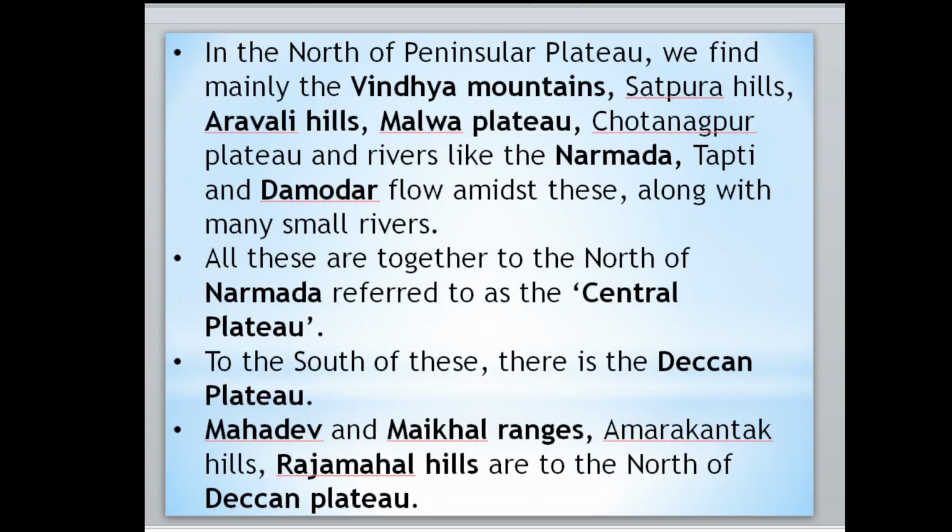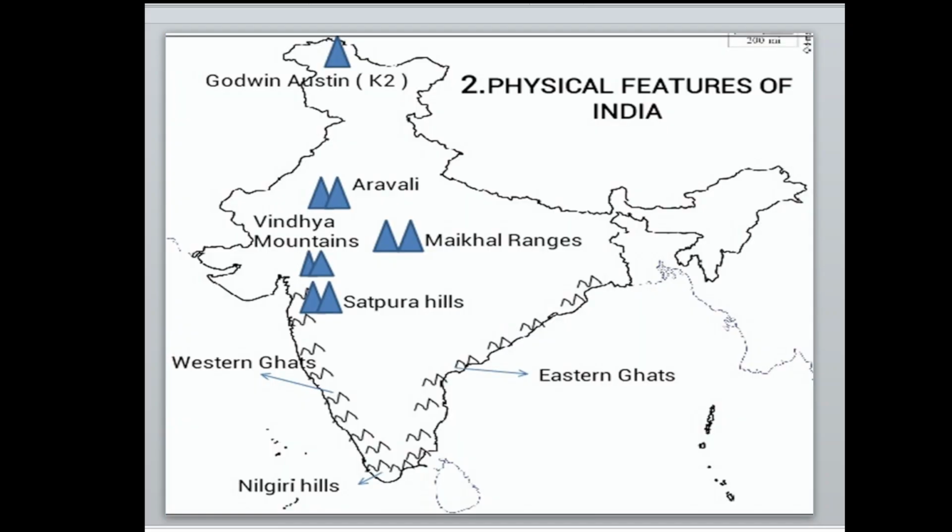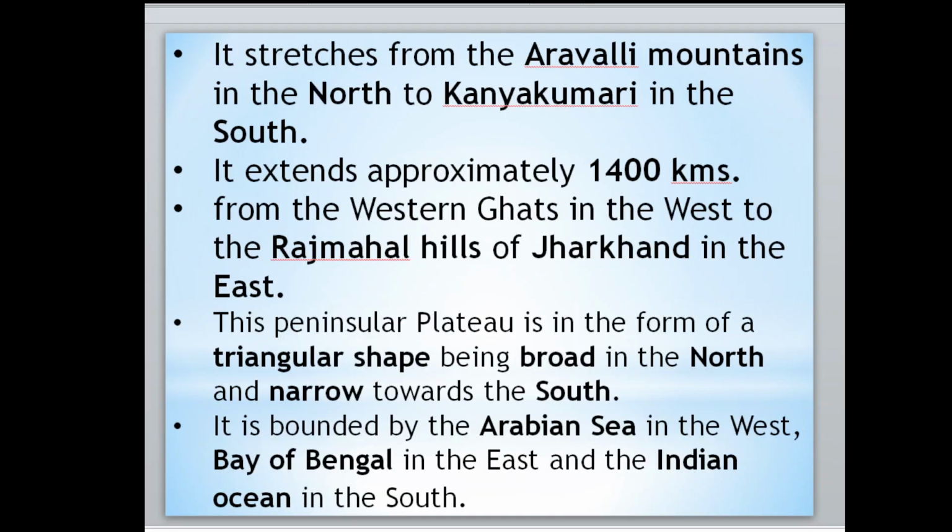First point, remember this. Then to the south of this, after the Narmada river, we call it the Deccan plateau, from here till Kanyakumari.